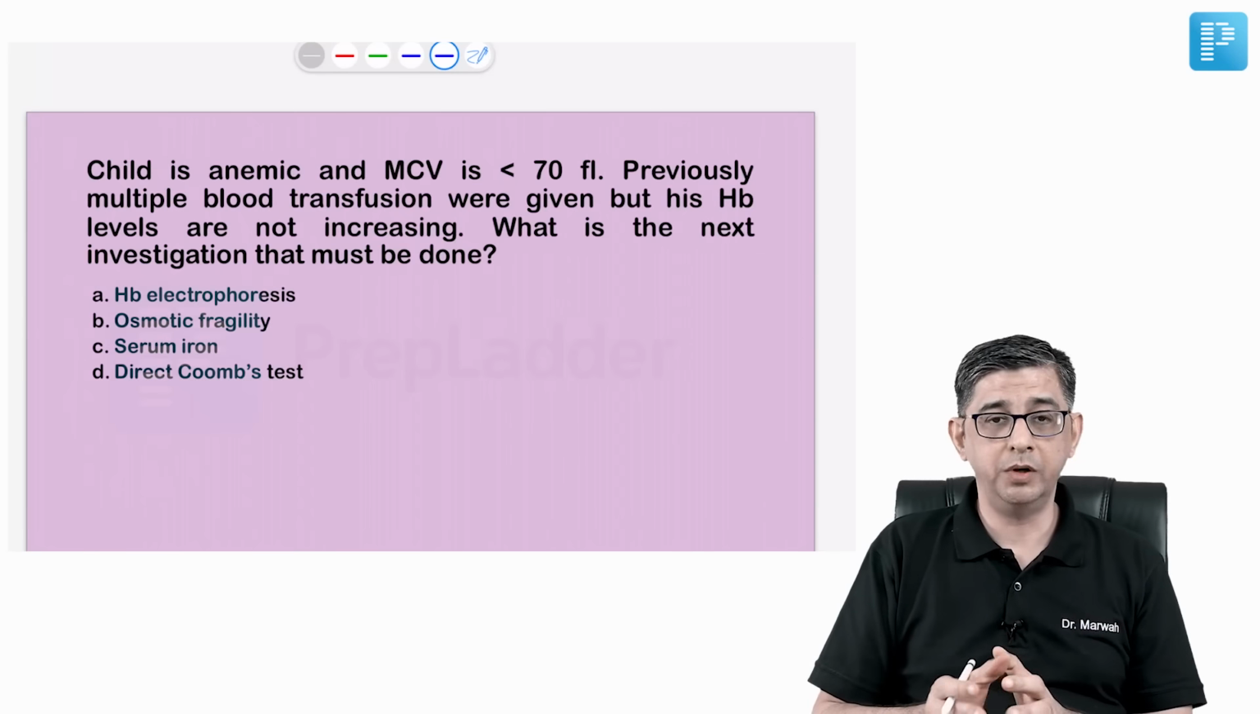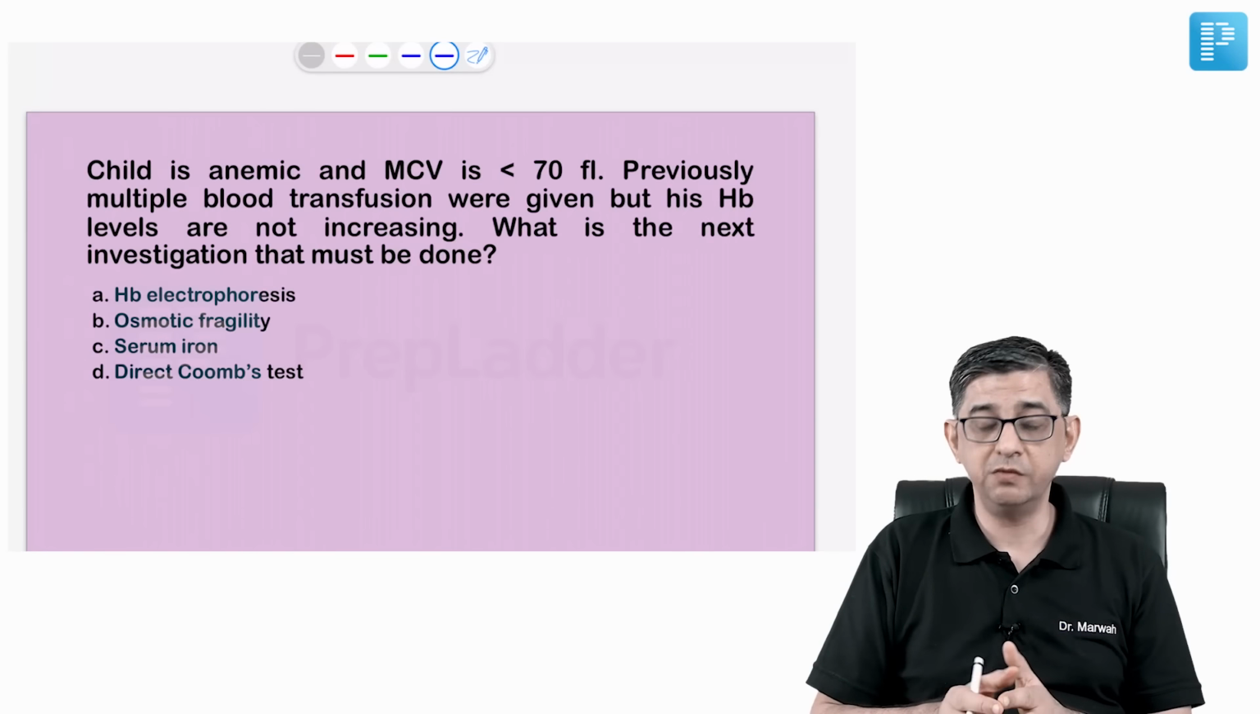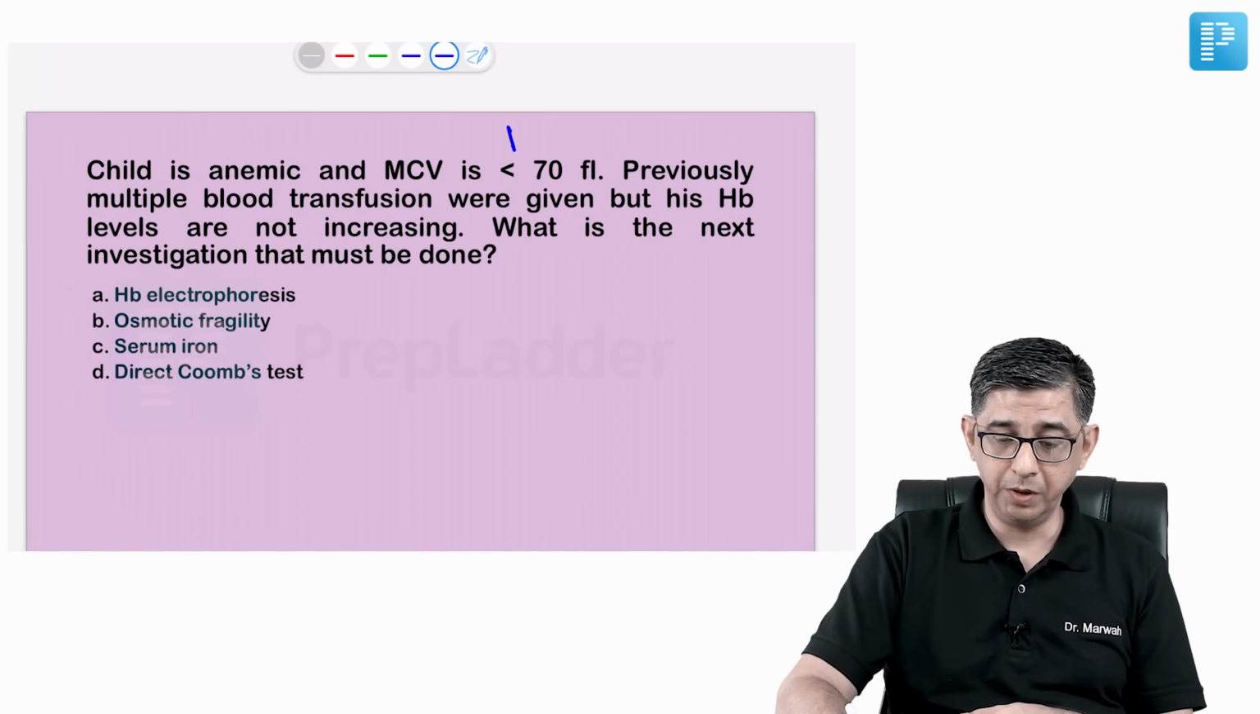The next question talked about a child who is anemic with an MCV of less than 70. So that would be microcytic anemia. And in this kid, subsequently we gave blood transfusions, but hemoglobin is not rising.